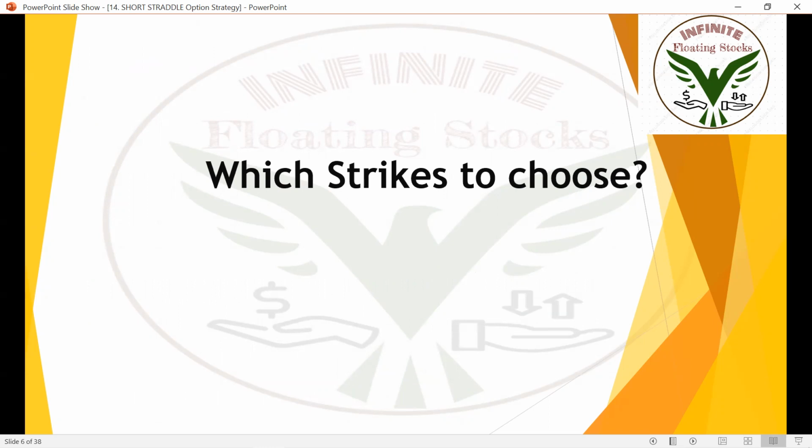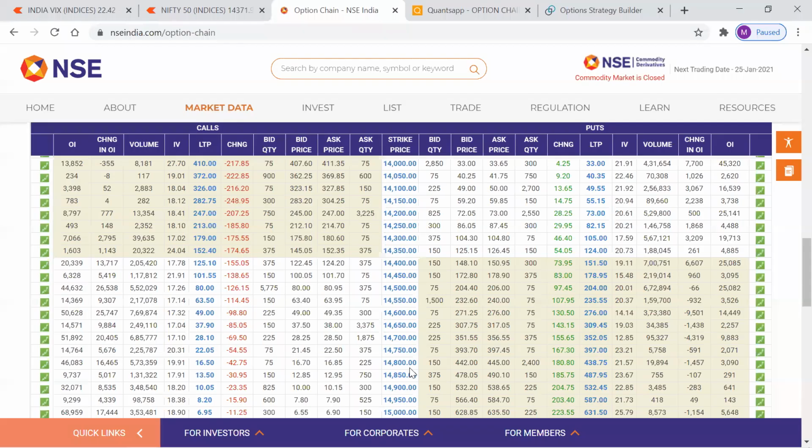So what is at the money? Pretty simple. Let's get on to the option chain table. So this is at the money. At the money is the area where the color change happens. Here the yellow color is turning to white, and here white is turning to yellow. So 13350 and 13400 are at the money strikes. You can choose 13350 or 13400.